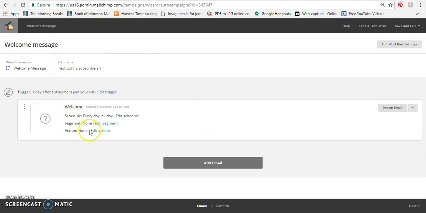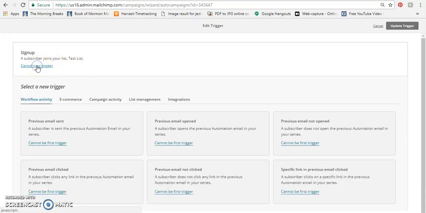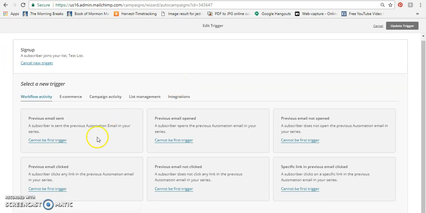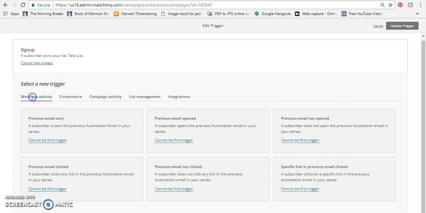So it brings you back to this screen, only now this information needs to be filled in. So we'd start by doing edit the trigger. This is what triggers the email to go out. So right now it says a subscriber joins your list, and the list is test list. Do we want to change that? So if we do change, then we can change it based on a lot of different things. Previous email sent, previous email opened, all of these different things.